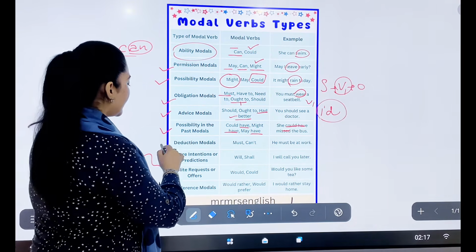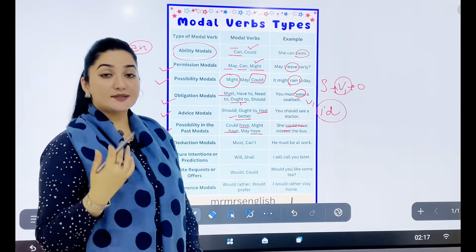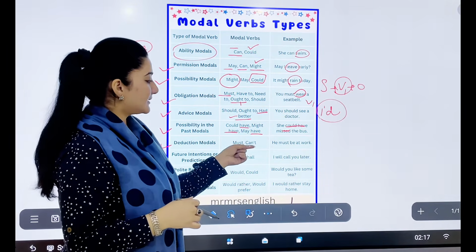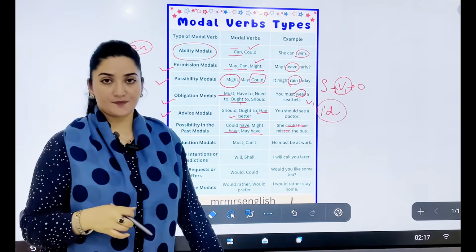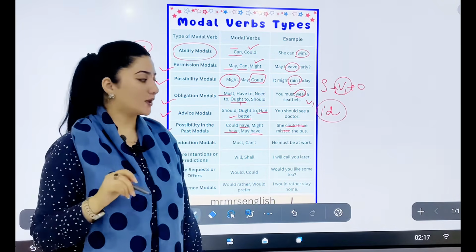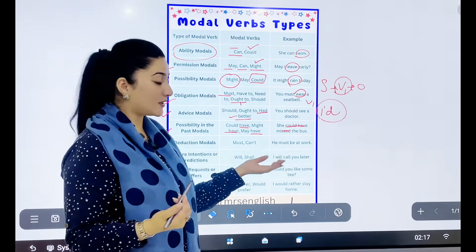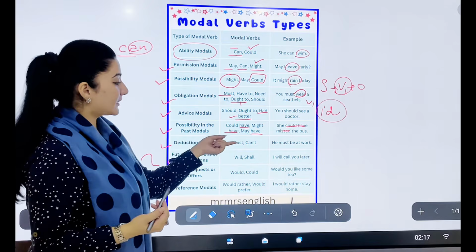Deduction modal, the word deduction, it came from deduce. Assumptions. Must and can't. He must be at work. कि हो सकता है कि वो काम पे होगा या वो लाजमी इस वक्त काम पे होगा. So जब आप ऑलरेडी सिचुएशन को डिवाइस करते हैं, स्पेकुलेट करते हैं, so that is the deduction modal, must and can't.